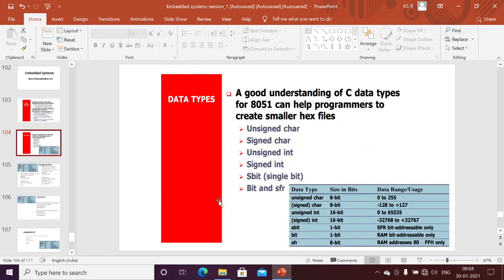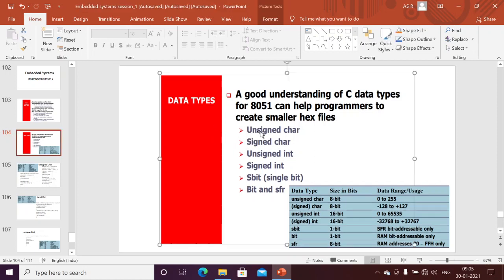Today we will mainly discuss data types in embedded C programming. We are already aware of unsigned char, unsigned int and signed int. These are the same as in our C language programming. These three are different: sbit, bit and SFR. These three data types are completely different. We are going to discuss them one by one today.